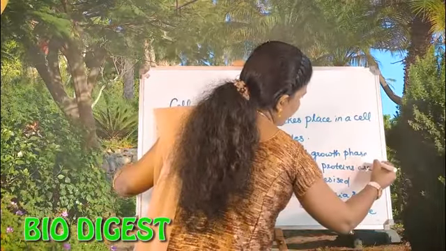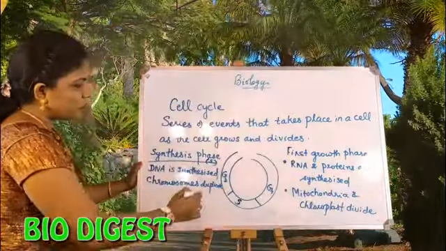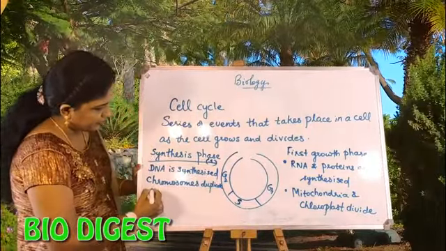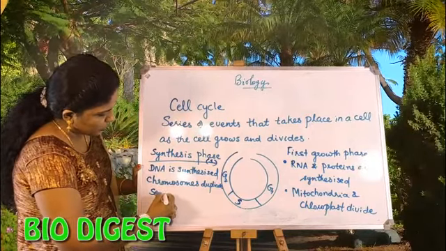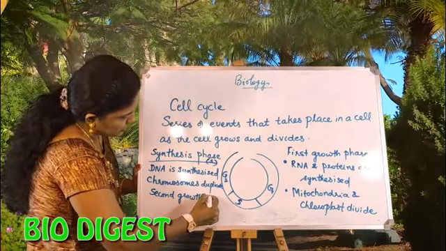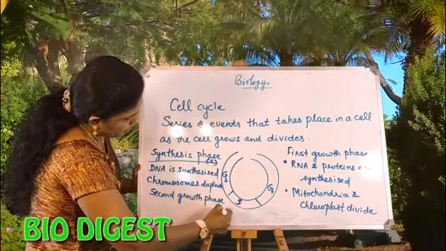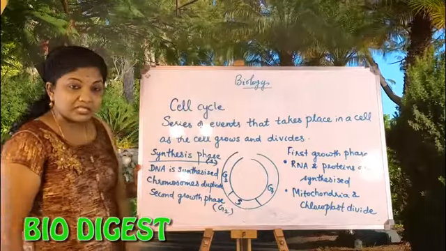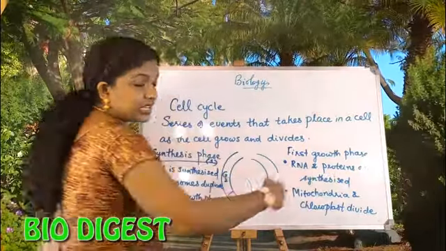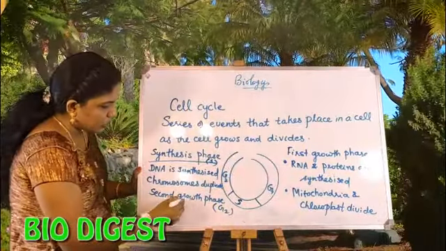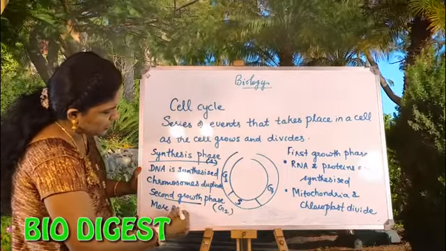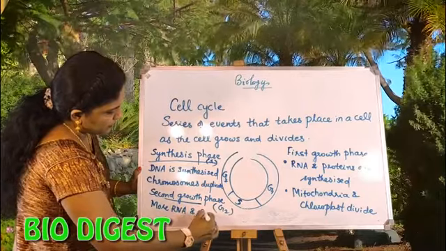Okay, this is the G1 phase. Now you can see one more written, that is the G2 phase. What is the G2 phase? It is the second growth phase. Okay, so the second growth phase is represented as G2. What is actually taking place during this time within the cell? Here also RNA and proteins are synthesized. So in the second growth phase, more RNA and proteins will be synthesized.